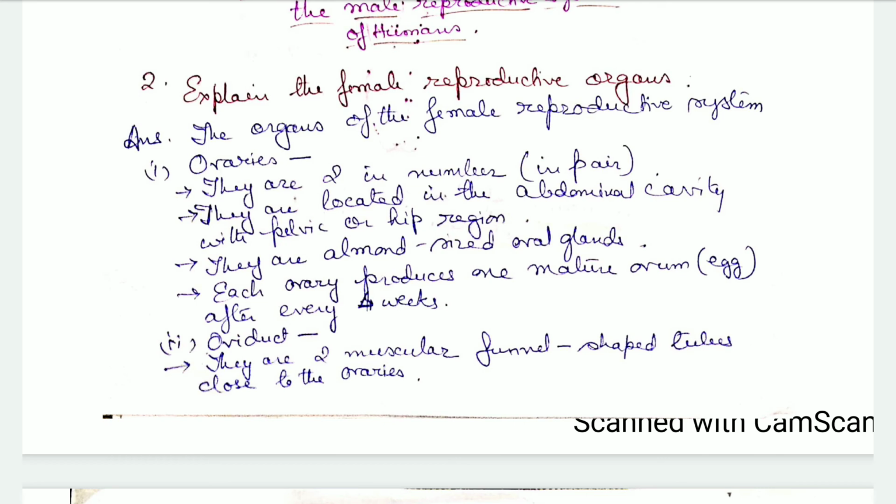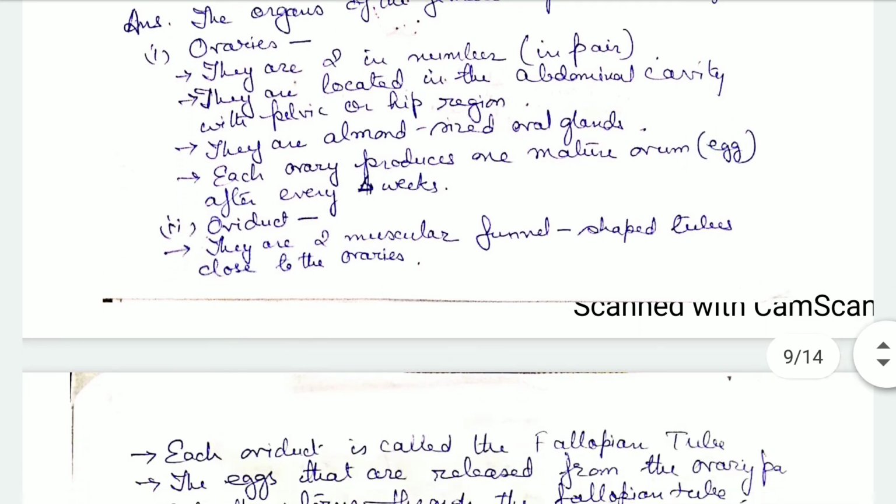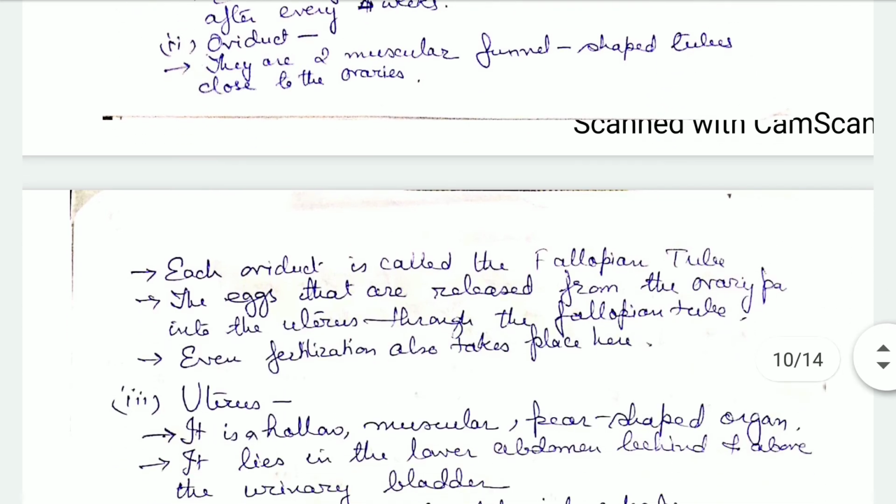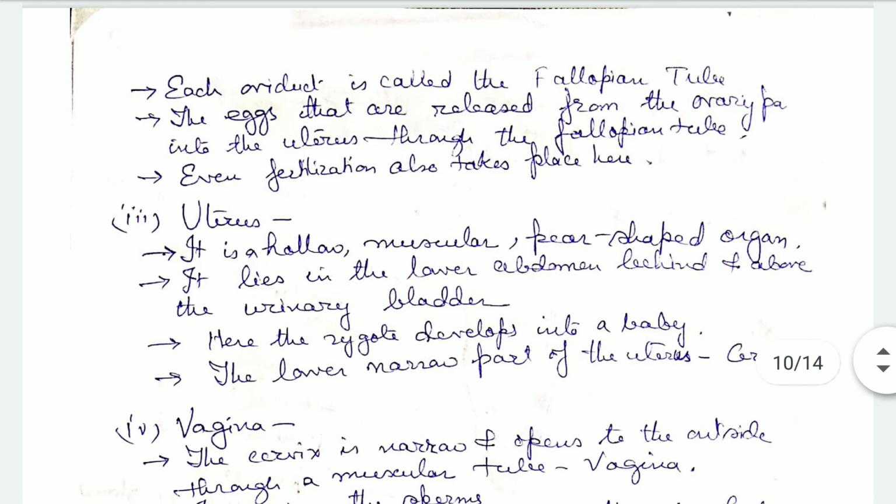Then the oviducts are also two in number, muscular funnel-shaped tubes close to the ovaries, and each oviduct is known as a fallopian tube. When the eggs are released from the ovary, they pass through the fallopian tube to the uterus, and fertilization also takes place here.